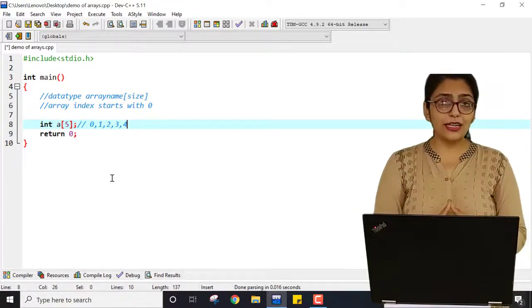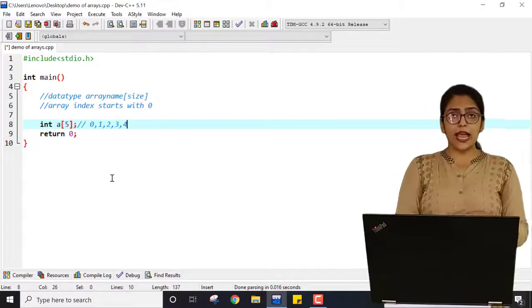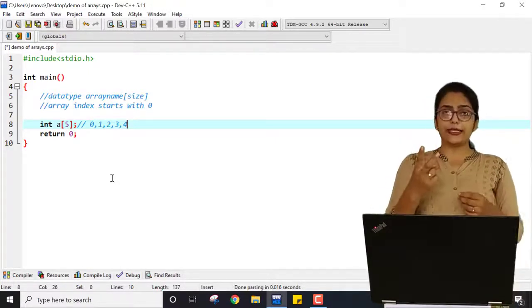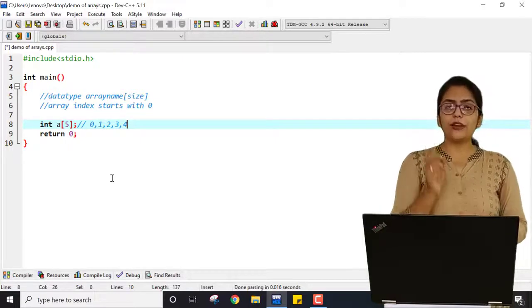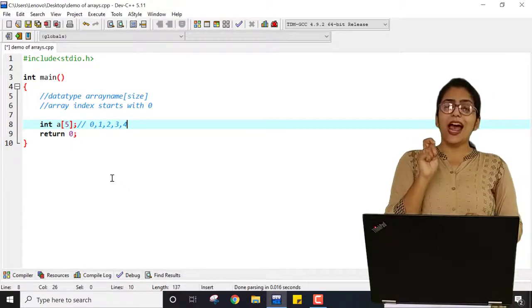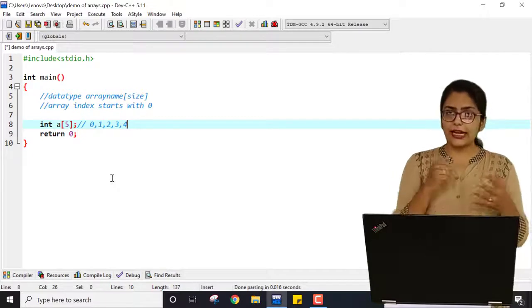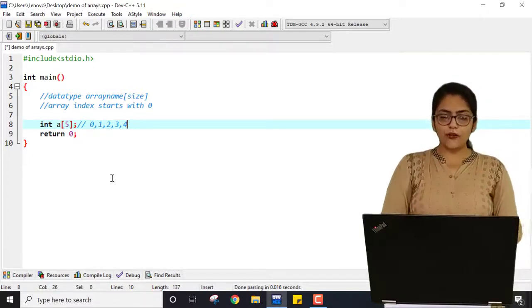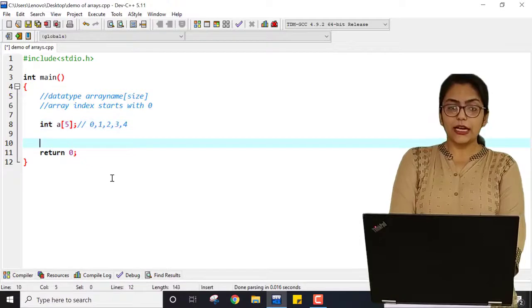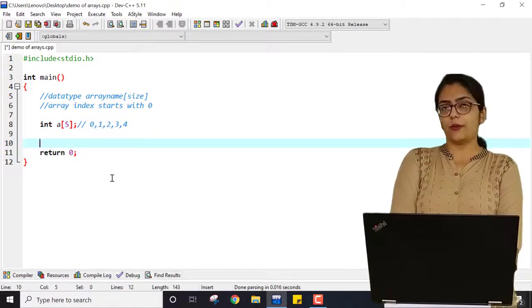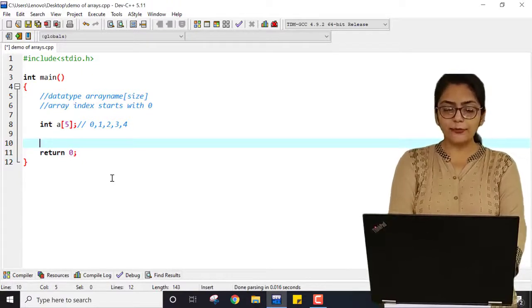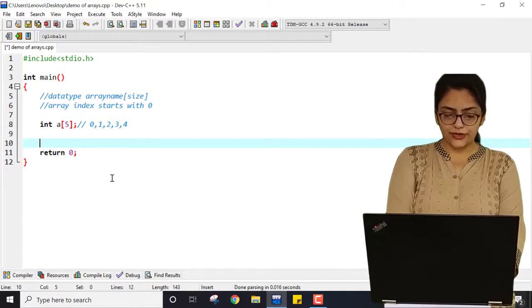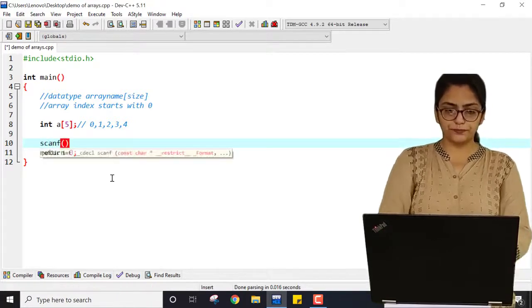This is called a single dimensional array because in this array we don't need 2 indices to identify the element. Here if I have just one index value, I can identify the array element. Now I will show you how you can work with an array. Right now if you just print this, the array has garbage values because we have not put any value inside it. How can I put the value? Scanf. So I am taking values from the user.